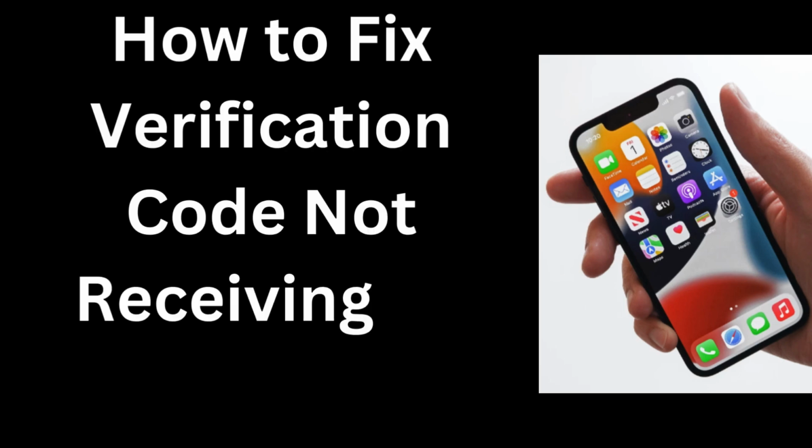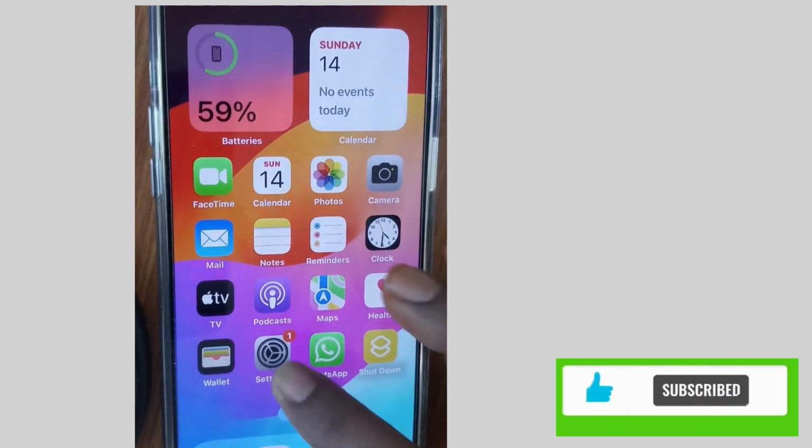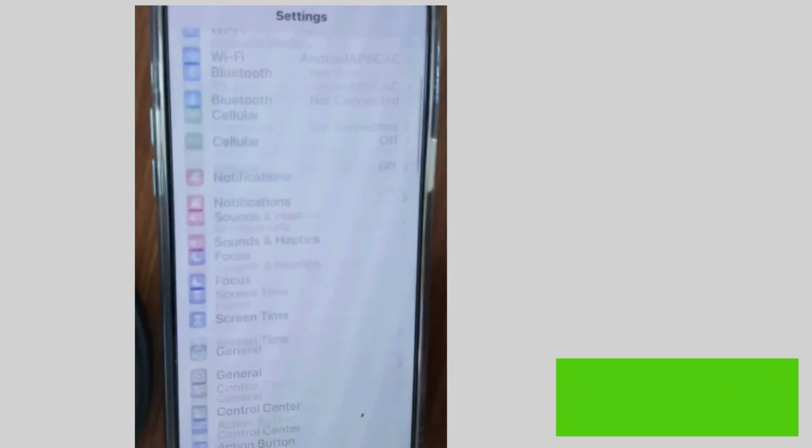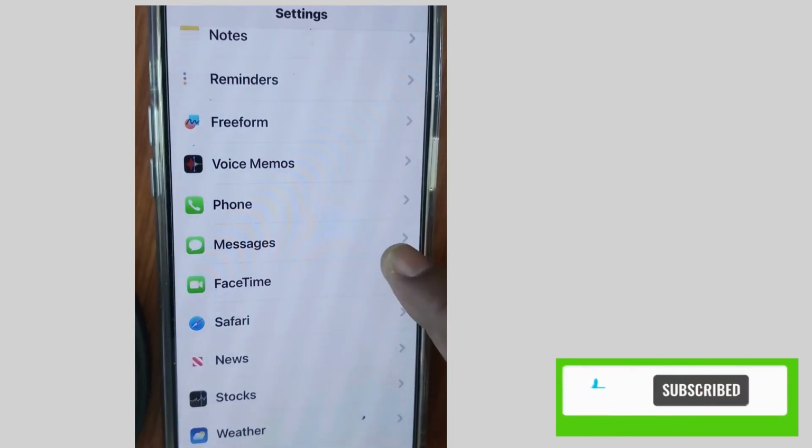Fix it: verification code, OTP, and other such messages not being received on your iPhone. If you are facing such an issue, here are the fixes. Tap on Settings and go to Messages settings, tap on it,